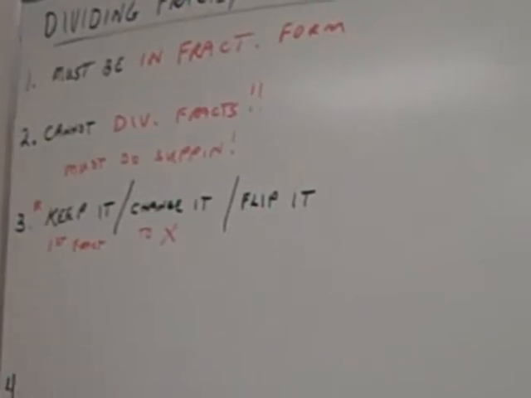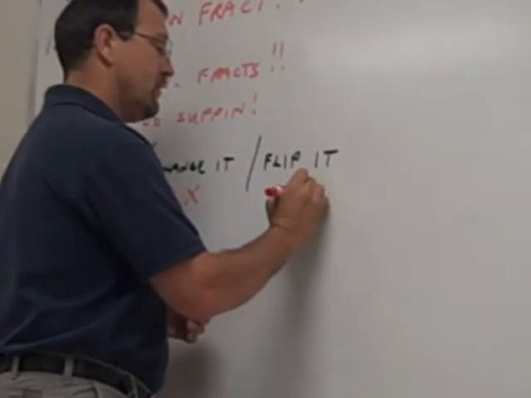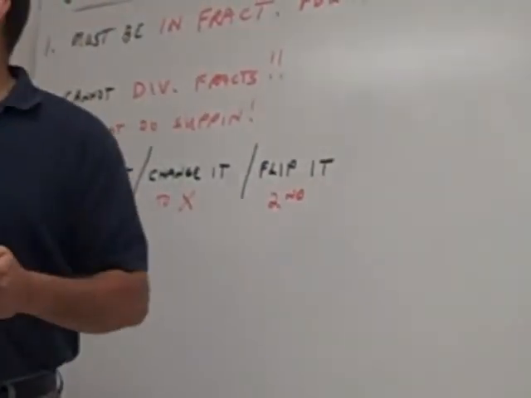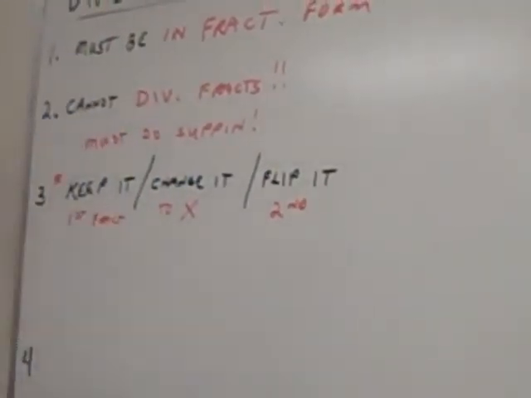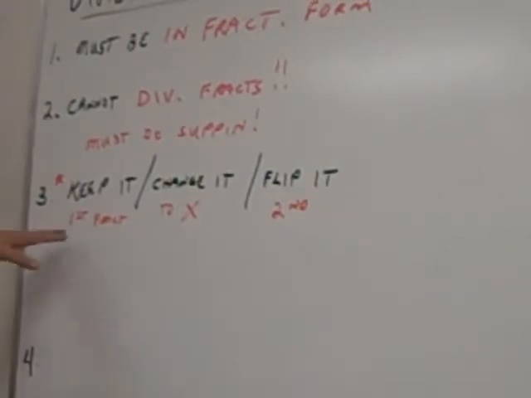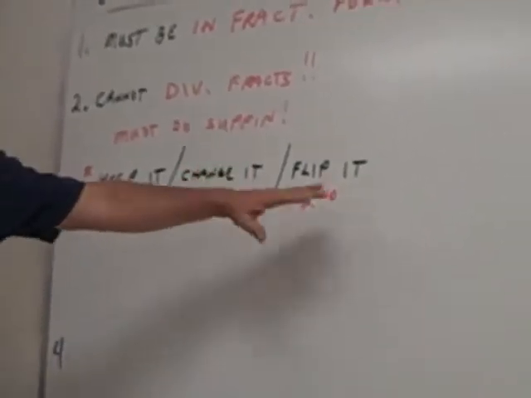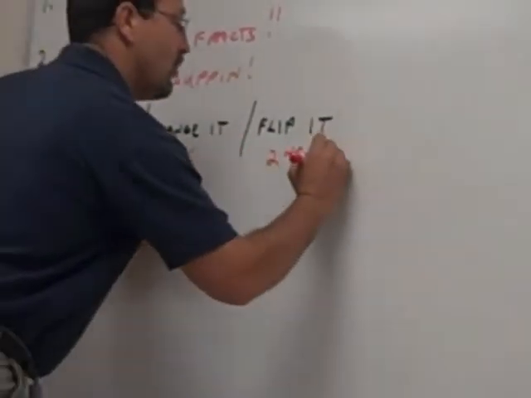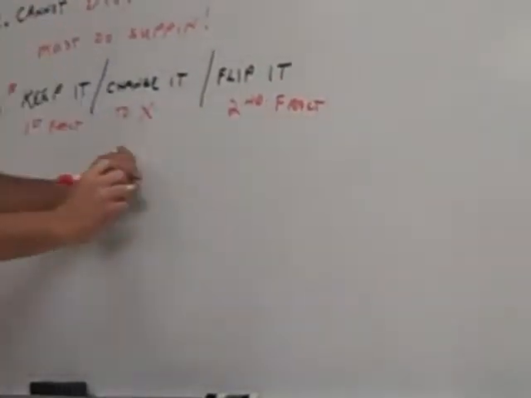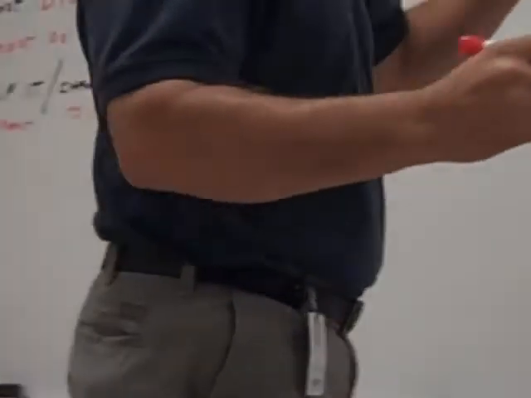and the last one is flipping. What do you think we're talking about when we say flip it? If this is the first fraction and this is the operation, what's this one going to be? The second fraction is going to get flipped. That means turn it over.